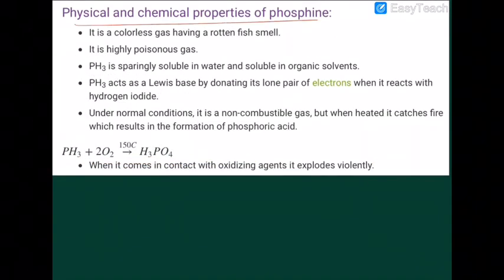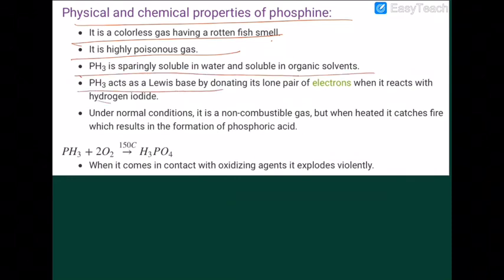Now the physical and chemical properties of phosphine: it is a colorless gas having a rotten fish smell, highly poisonous gas. It is sparingly soluble in water but highly soluble in organic solvents. It acts as a Lewis base because it has the availability of one lone pair.